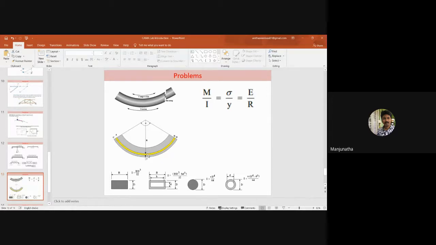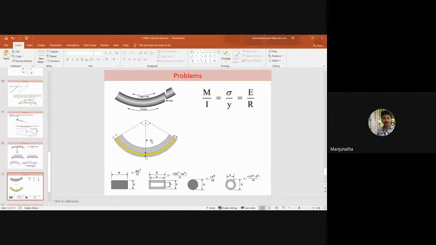When the beam gets back to its original position, the neutral axis will also get back to its original size and shape. Even when it is under bending, its length will remain the same over this beam. Here it is characterized by the deflection y, the radius of curvature and the angle theta.